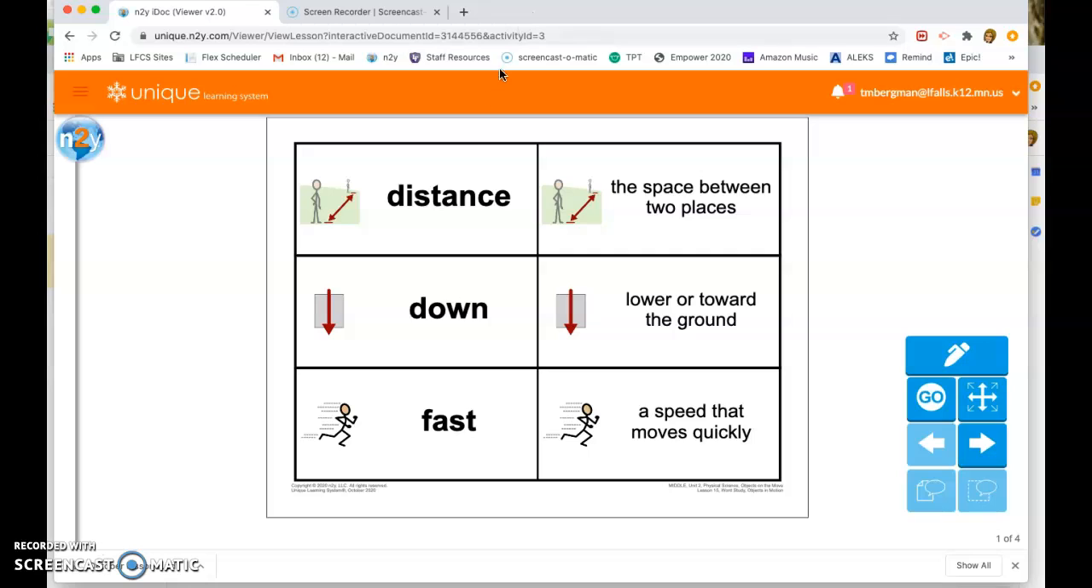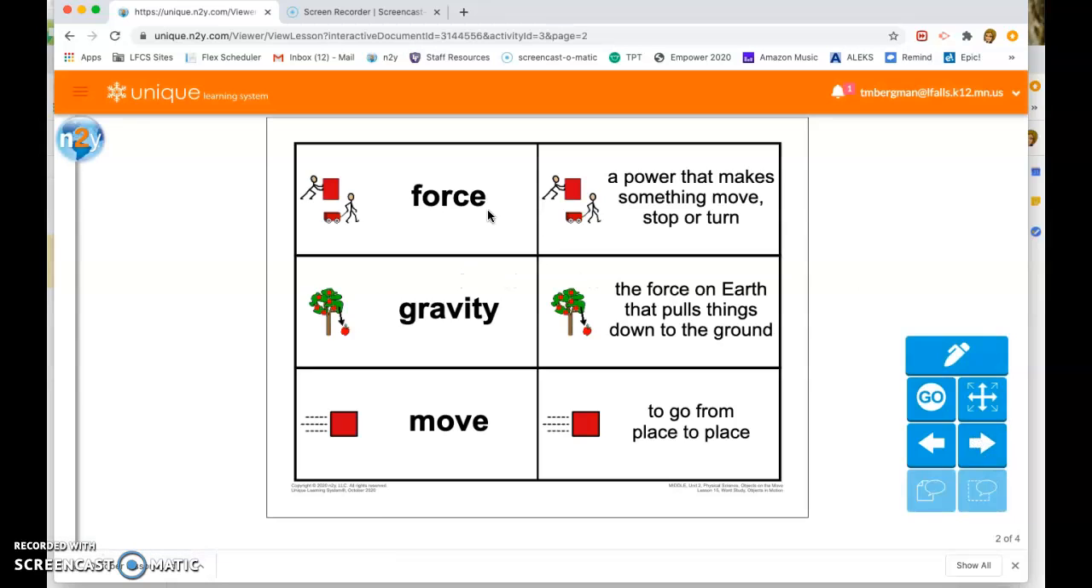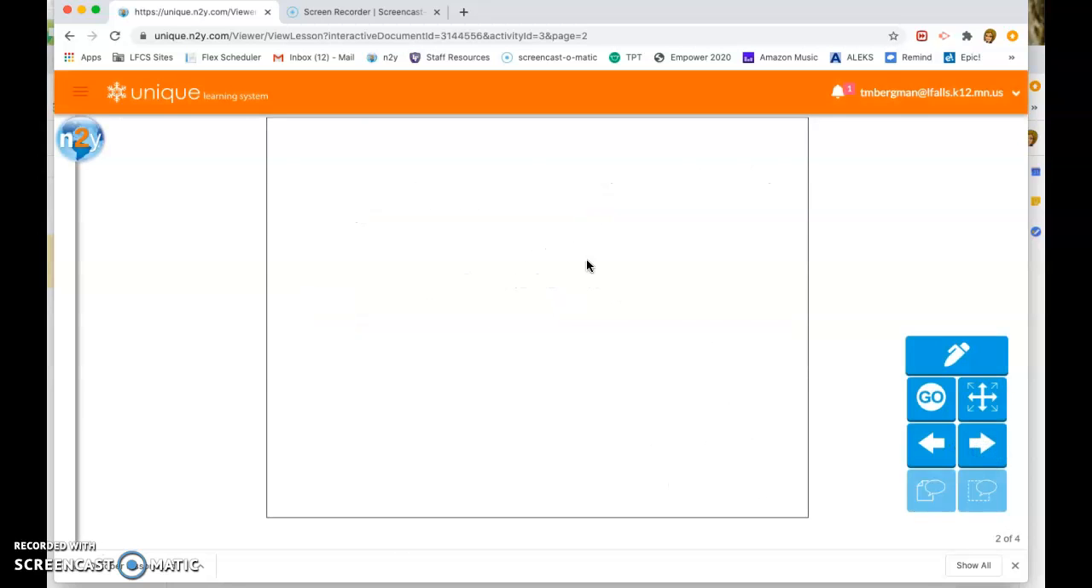In October, we're talking about the word distance, which means the space between two places. Down, going lower or toward the ground. Fast, a speed that moves quickly. Force, the power that makes something move, stop, or turn. Gravity, the force on earth that pulls things down to the ground. Move, to go from place to place.